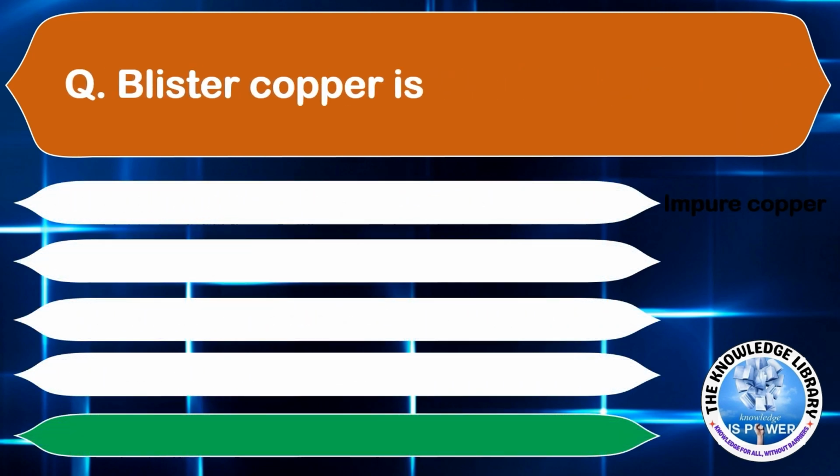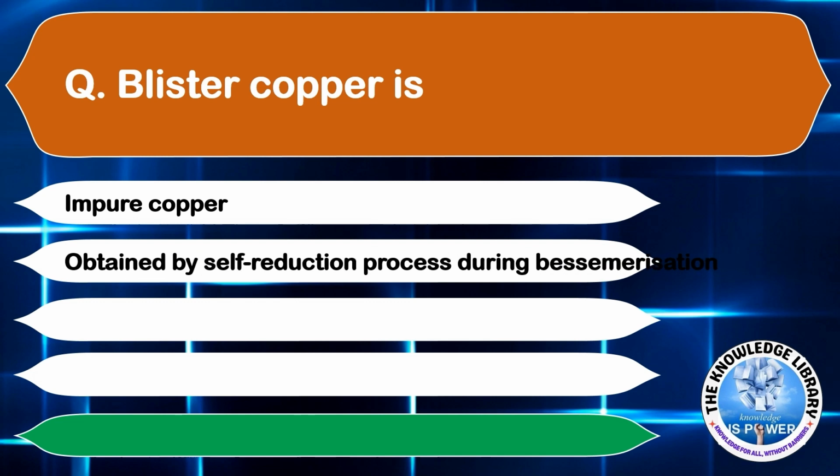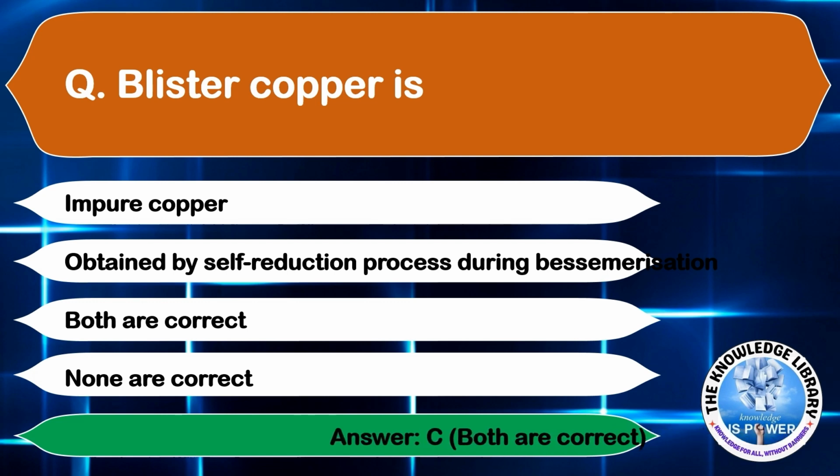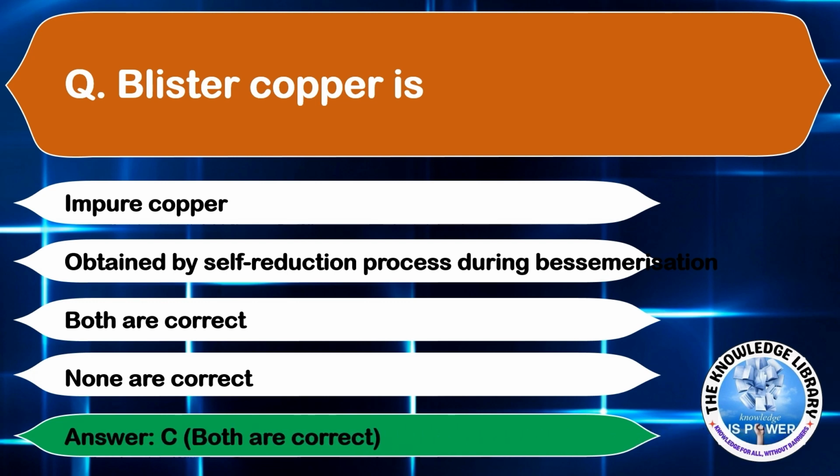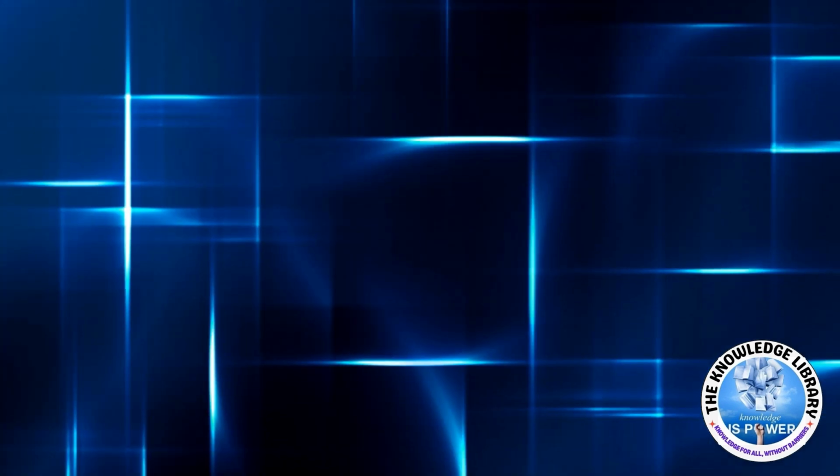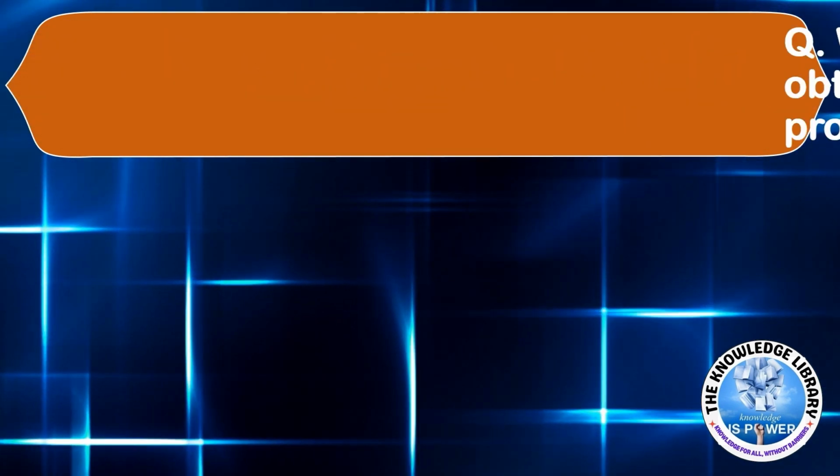Blister copper is option A, impure copper. Option B, obtained by self-reduction process during bessemerization. Option C, both are correct. Or option D, none are correct. The correct answer is option C, both are correct. Moving to the next question.